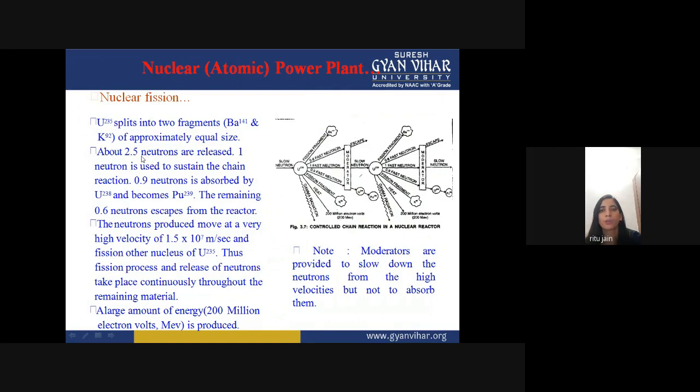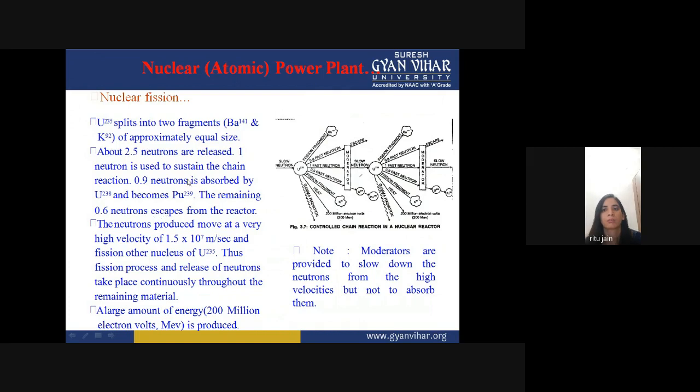About 2.5 neutrons are released. One neutron is used to sustain the chain reaction, and 0.9 neutron is absorbed by uranium 238 and becomes Pu239. The remaining 0.6 neutron escapes from the reactor.